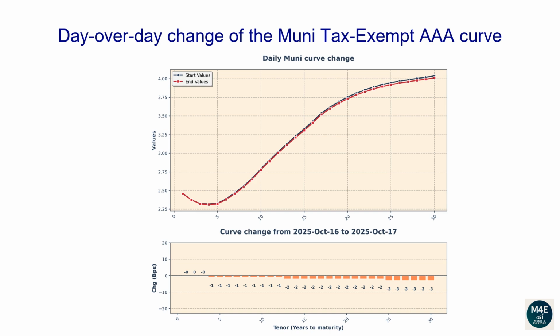The one-year tenor changed 0 basis points. The 2-year tenor changed 0 basis points. The 5-year tenor changed -1 basis points. The 10-year tenor changed -1 basis points. The 20-year tenor changed -2 basis points. The 30-year tenor changed -3 basis points.